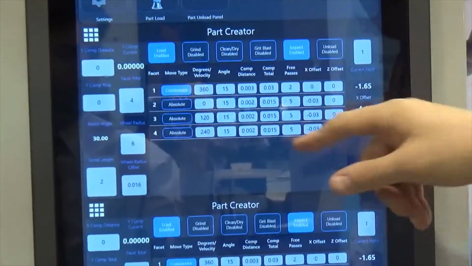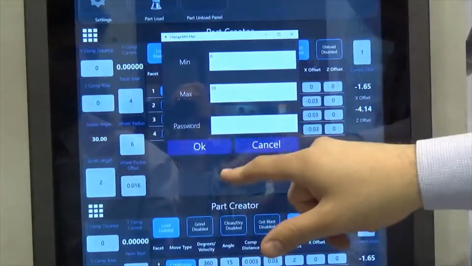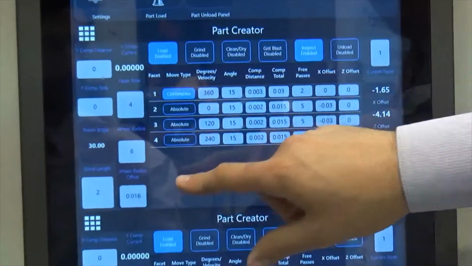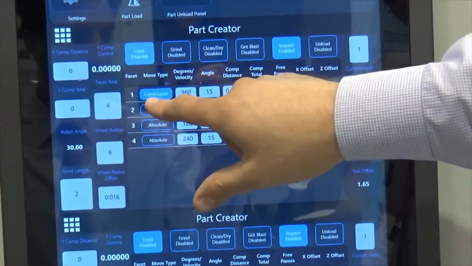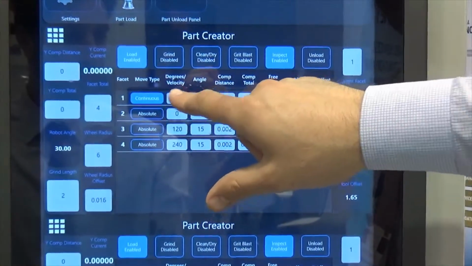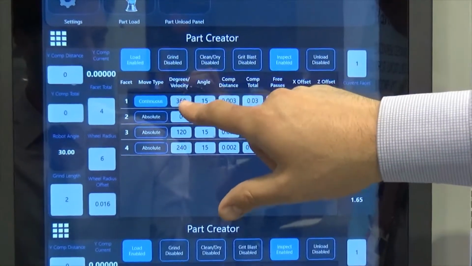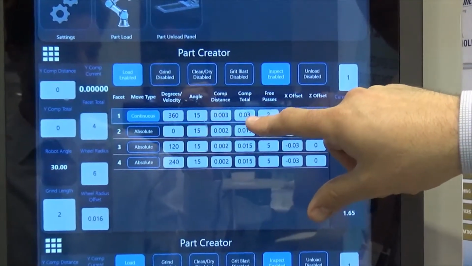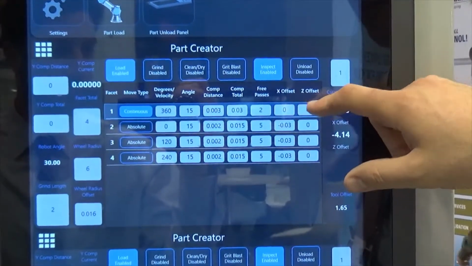Bring us back to our part creator. Again, we have our compensation readouts, our robot wrist angle, our facets. For this needle that we're doing here, we have a continuous grind, and we're doing a conical point, so it's rotating 360 degrees. We're going to end up coming in 30 thousandths and doing 2 free passes after the fact.